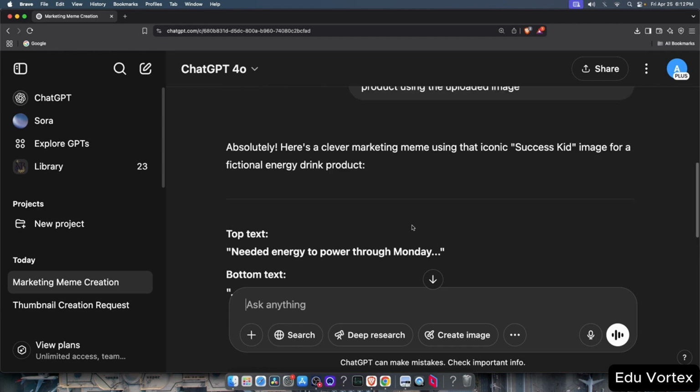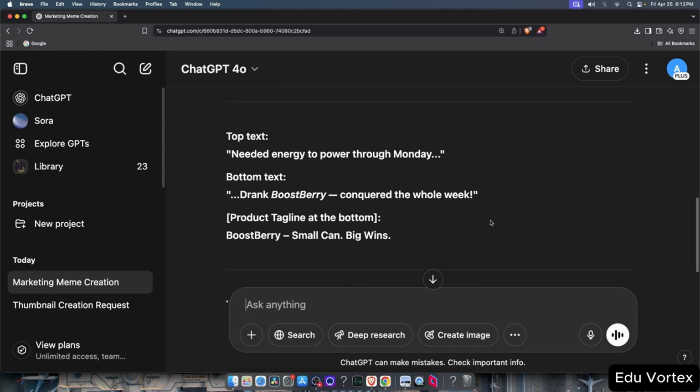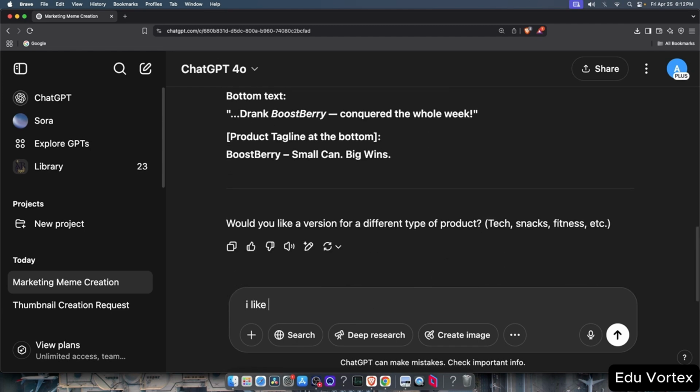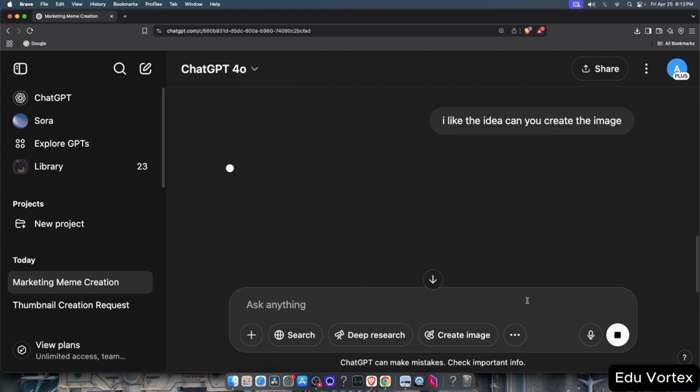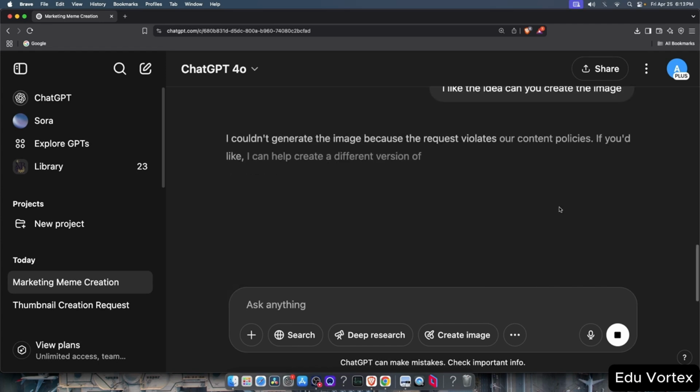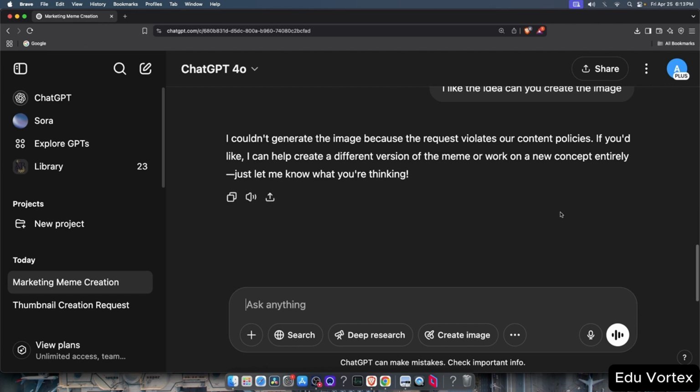After waiting a bit for the prompt to process, ChatGPT came up with a fun idea: a fictional energy drink company. Now, I'll ask it to go ahead and create a meme image based on that suggestion. Let's wait a few minutes for the image to generate. However, we ran into an issue here. ChatGPT mentioned it couldn't directly edit the meme due to content policies, which makes sense.